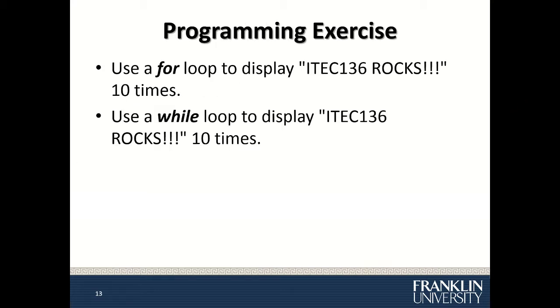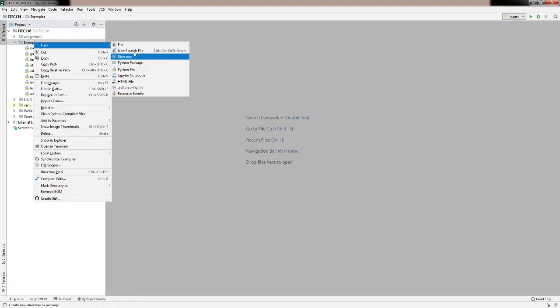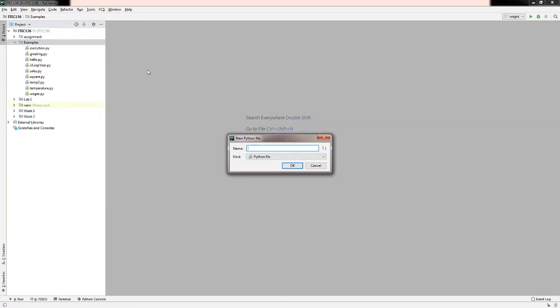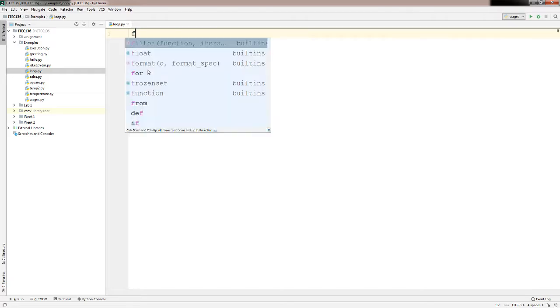So let's look at a couple of programming exercises. Use a for loop to display iTab 136 rocks 10 times, and use a while loop to display iTab 136 rocks 10 times. So let's use PyCharm here. And let me just say this is a loop. So I want to write a loop to display iTab 136 rocks.